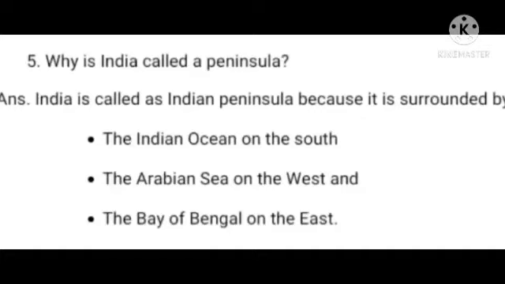The answer is, India is called the Indian Peninsula because it is surrounded by the Indian Ocean on the south, the Arabian Sea on the west, and the Bay of Bengal on the east.